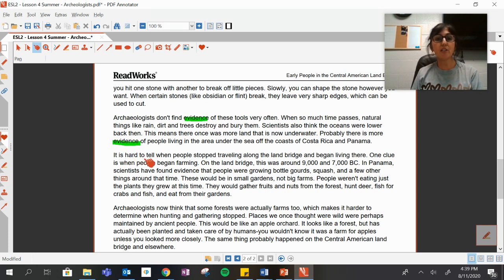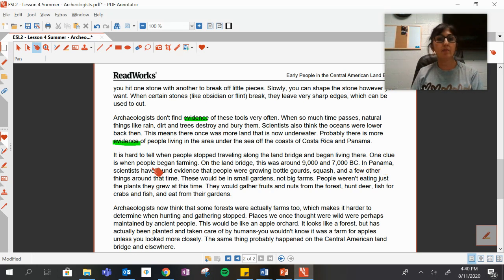It is hard to tell when people stopped traveling along the land bridge and began living there. One clue is when people began farming on the land bridge. This was around 9,000 and 7,000 BC.